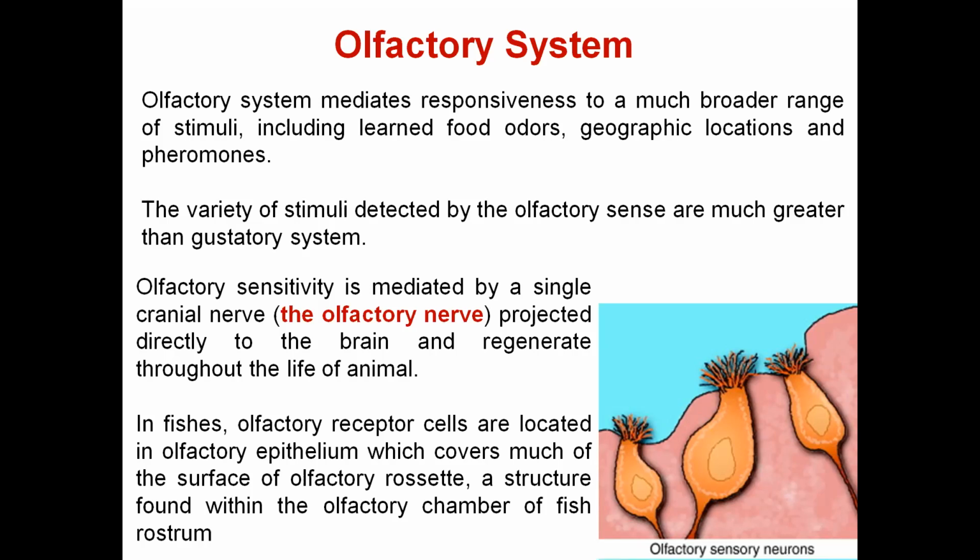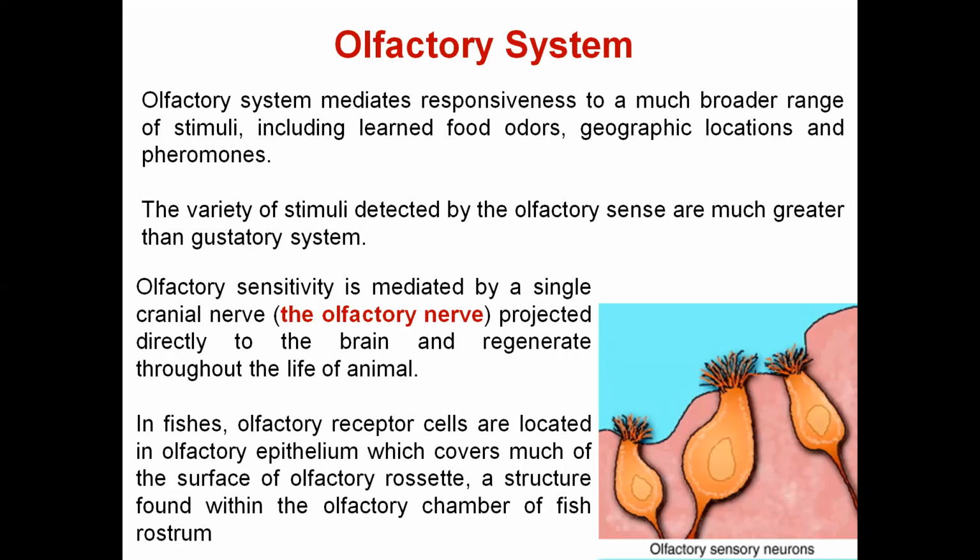But in the olfactory system there is a single cranial nerve, known as the olfactory nerve, which is directly linked to the brain. This is the nerve which can regenerate throughout the life of the animal. Otherwise, nerve cells are not the regenerative type of cells, but the olfactory nerves can regenerate throughout the life of the animal. Okay, in fishes, olfactory receptor cells are located in the olfactory epithelium, which covers